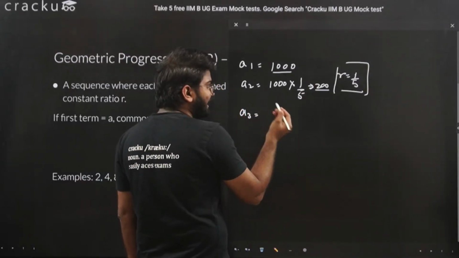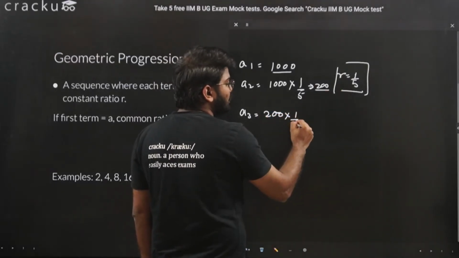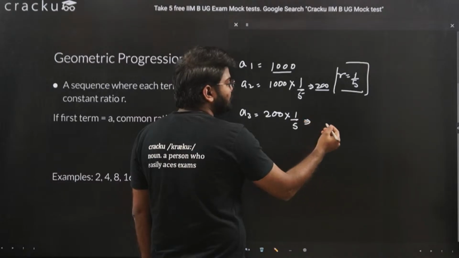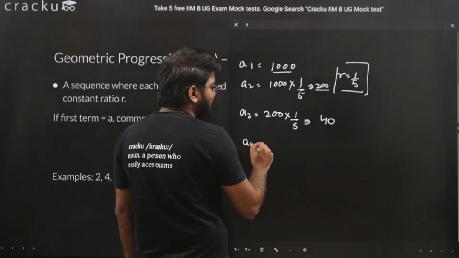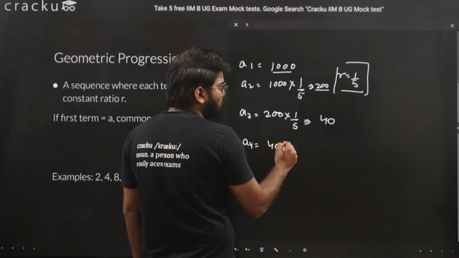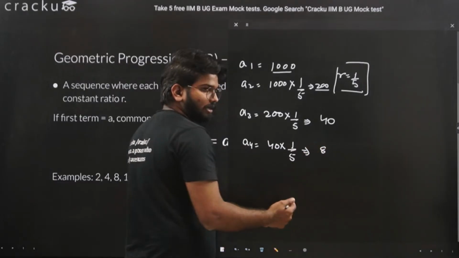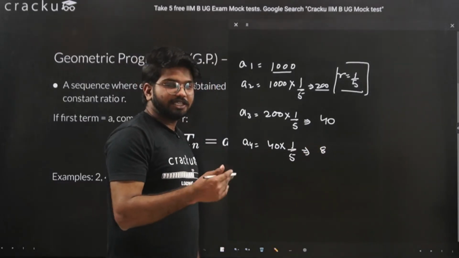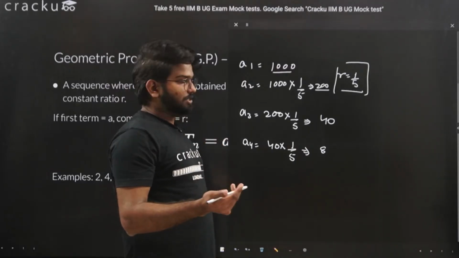Now A3 will again be the second term into the common ratio, which is 1/5, and this will be 40. A4 will be the last term into the common ratio, and this will be 8. So if you notice, division here means you are multiplying the previous term with a proper fraction.